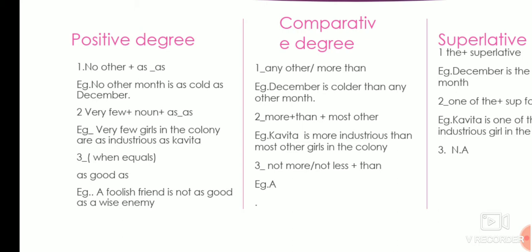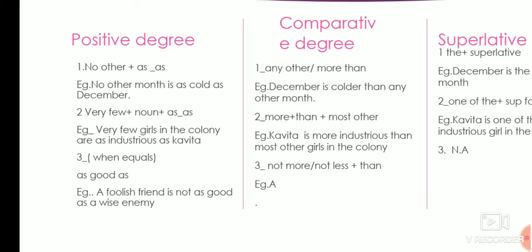If it is "a foolish friend is not as good as a wise enemy", what will you write in comparative degree? A wise enemy is better. Now good changes into better and best. So here in comparative we will use better: a wise enemy is better than a foolish friend.